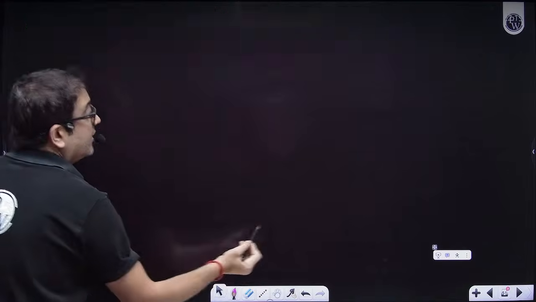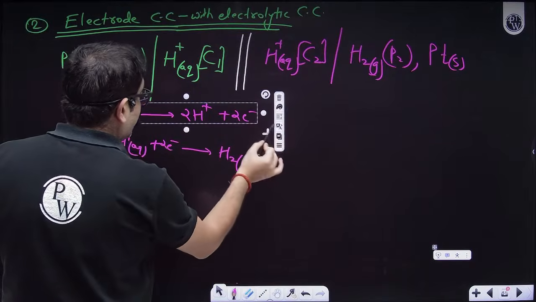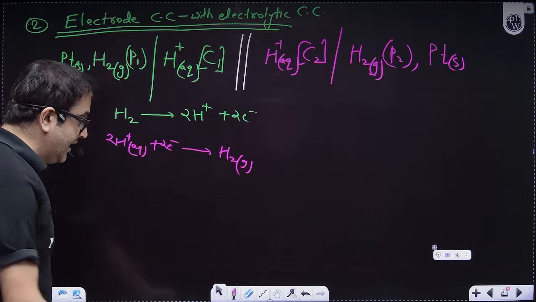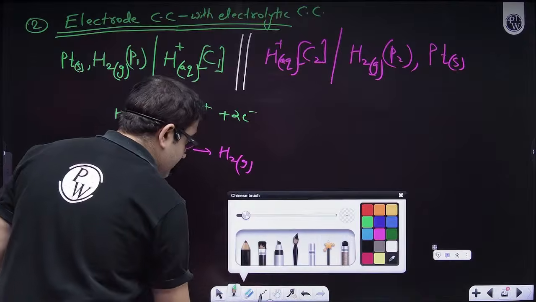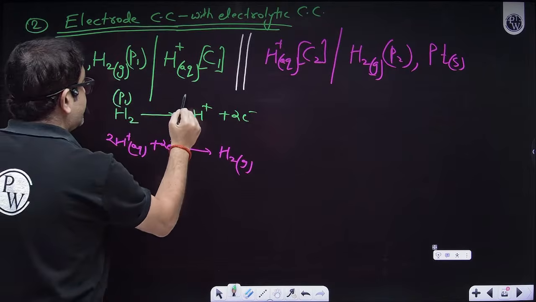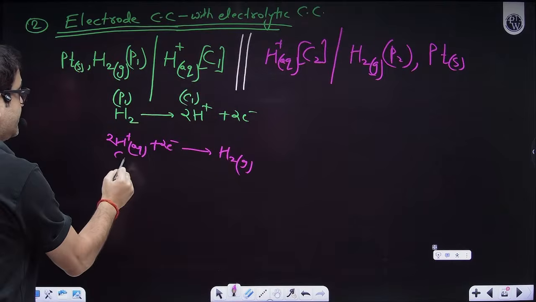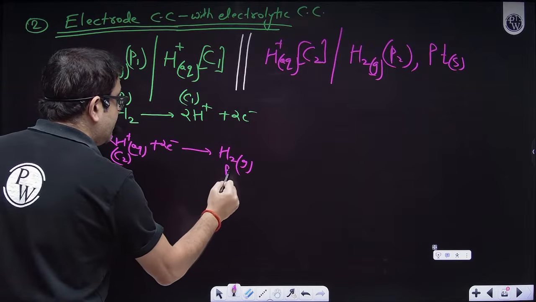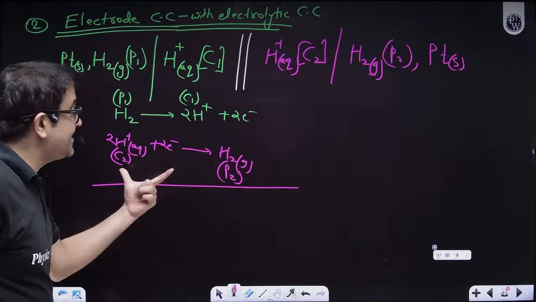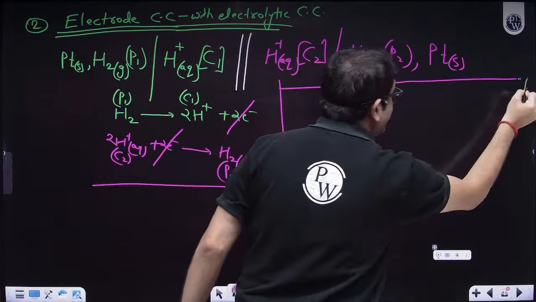But sir, because I have marked them with different colors, this is my anodic compartment with a green color, and this is my cathodic compartment with the pink color. So here, green color has pressure P1, concentration C1. Pink color, the cathodic compartment, has concentration C2 and pressure P2. Obviously, if you add them, now I will not cancel them, because concentration is different, only this thing will get cancelled. So how can I write cell potential?